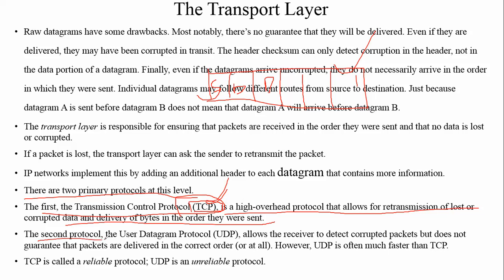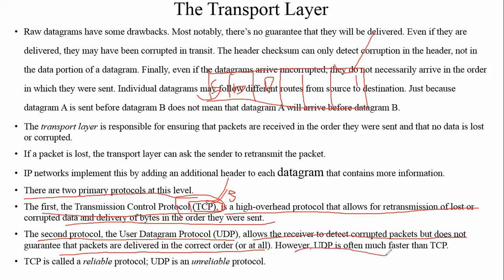The second protocol is the User Datagram Protocol, which is an unreliable protocol, but it is the fastest. TCP is a slower data transmission protocol. UDP is a fast data transmission protocol, but it is not guaranteed that each and every packet will reach the end destination. It allows the receiver to detect corrupted packets but does not guarantee that packets are delivered in the correct order or at all.